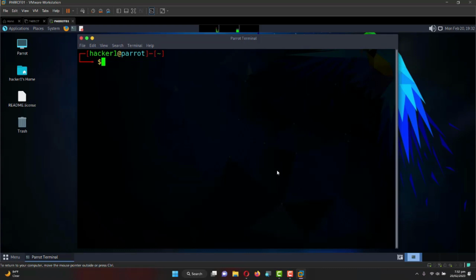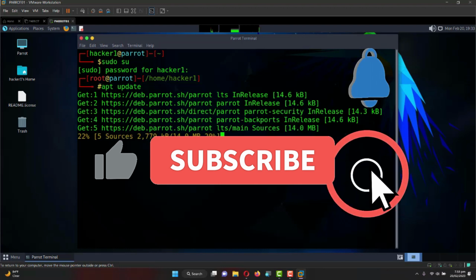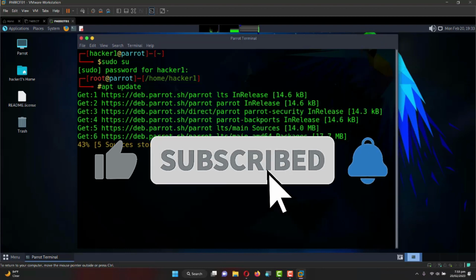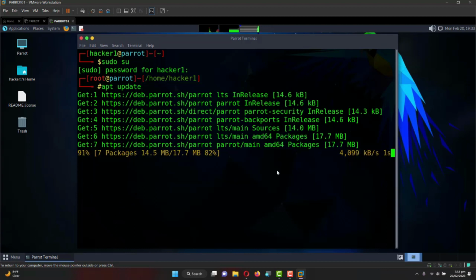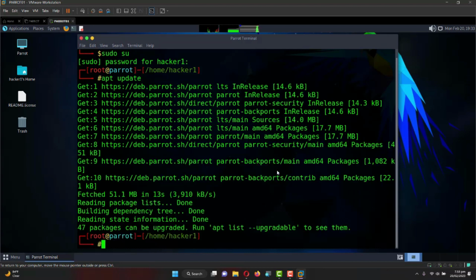Okay, so which I've already customized. So sudo, so I'll need to log in. Nice, so I'm in the root, so apt update. Okay, so as you can see, there are some files which the system has just picked up, so I'm going to wait for those files to be ready.